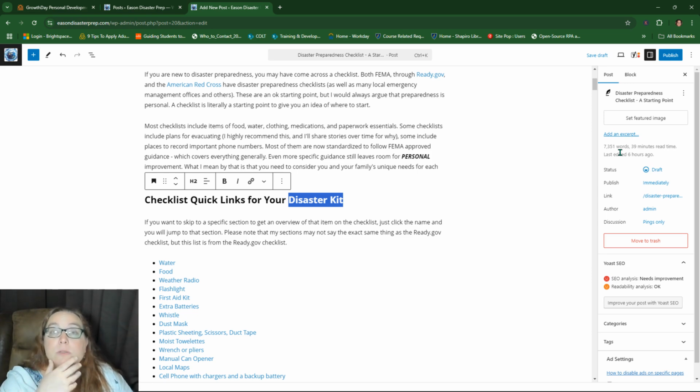But for word count, I don't want to say controversy, but there is conflicting information. One school of thought is people are only going to read maybe 10 minutes worth, right? And if you look at this, 7,350 words at 39 minutes, the word count recommendation for search engine optimization is about 3,500 words.